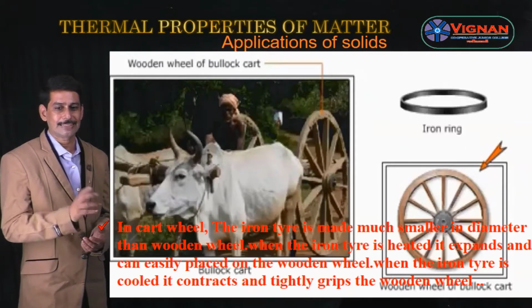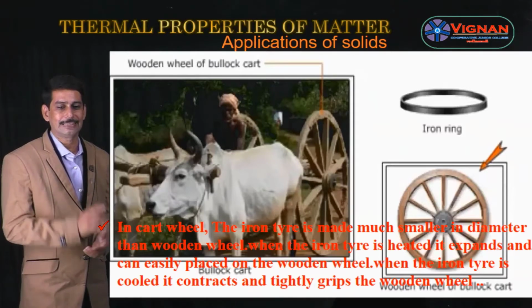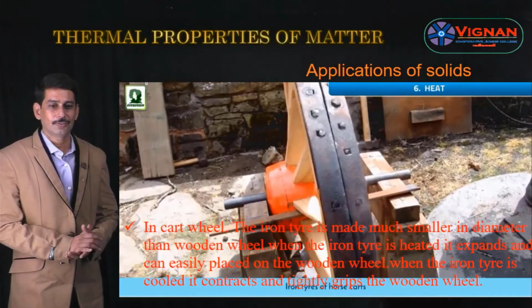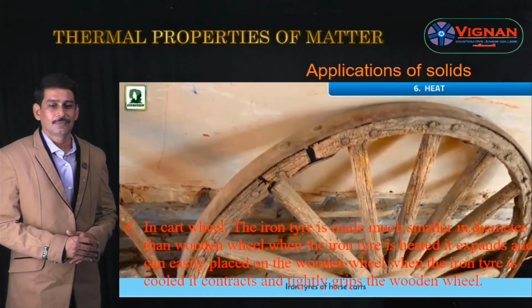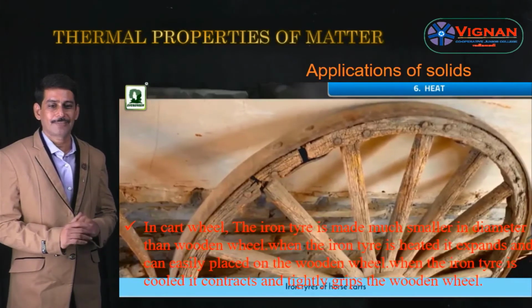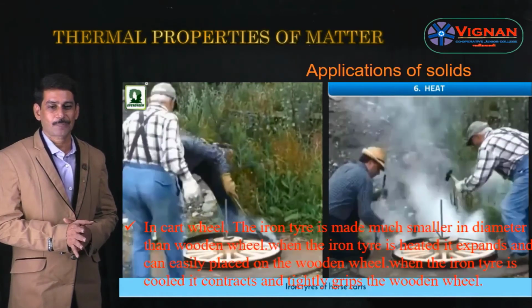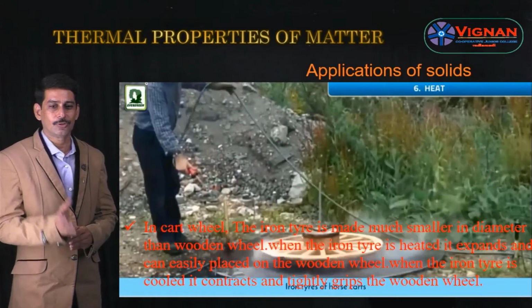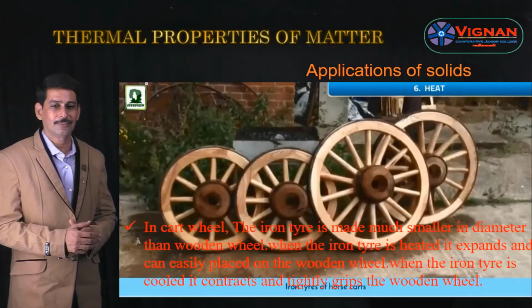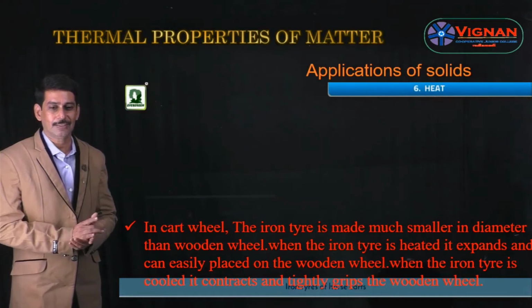Let us see how this iron tire is heated in this next video. So see this video. This is the iron tire and this is the wooden wheel. The iron tire must be placed on the wooden wheel. So this iron tire is heated, then it expands and it is placed on the wooden wheel. And whenever this iron tire is cooled by pouring some water on the wheel, it tightly grips the wooden wheel. So this is the construction of the iron cart wheel.